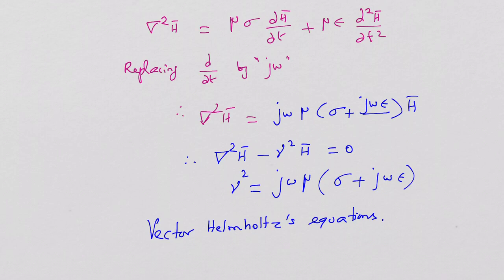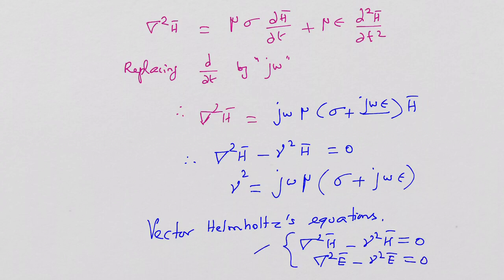So this equation, del squared H minus gamma squared H is equal to 0, and one more, del squared E minus gamma squared E is equal to 0, are called the generalized wave equations for electromagnetic waves in a linear, isotropic, homogeneous medium with charge-free conditions, where permeability is mu, permittivity is epsilon, and conductivity is sigma. They are also called vector Helmholtz equations. Thank you so much.